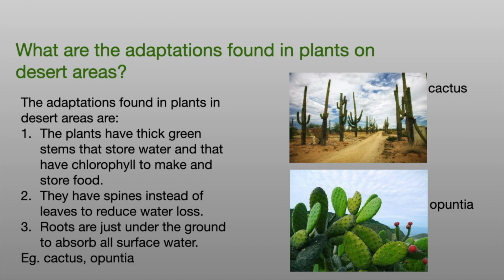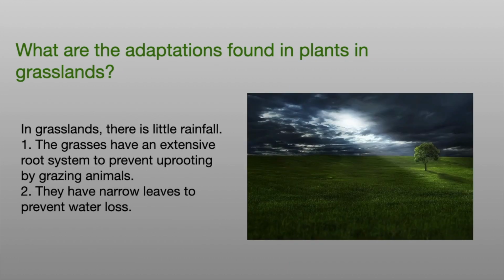Example, cactus and opuntia. What are the adaptations found in plants in grasslands? In grasslands, there is little rainfall. The grasses have an extensive root system to prevent uprooting by grazing animals. They have narrow leaves to prevent water loss.